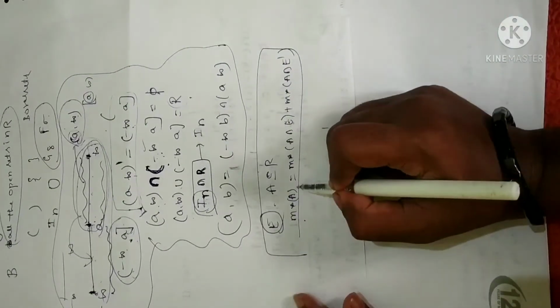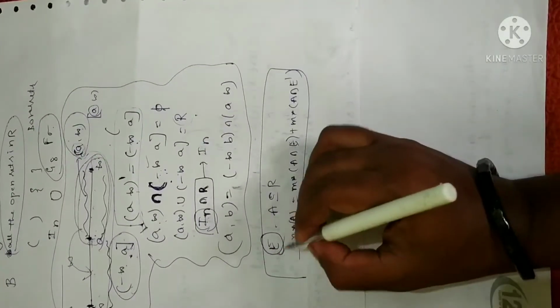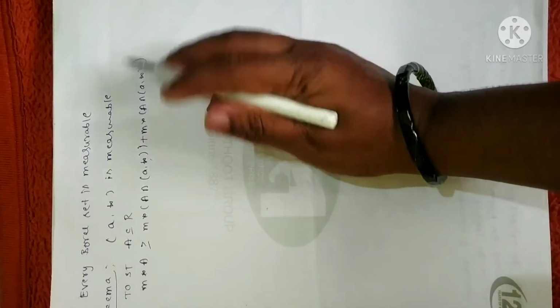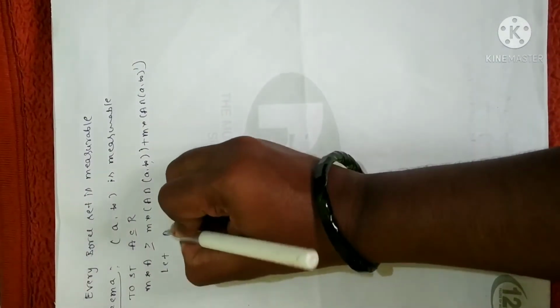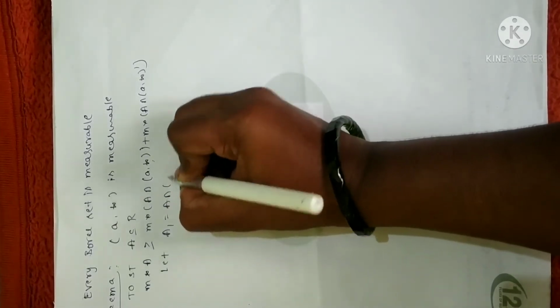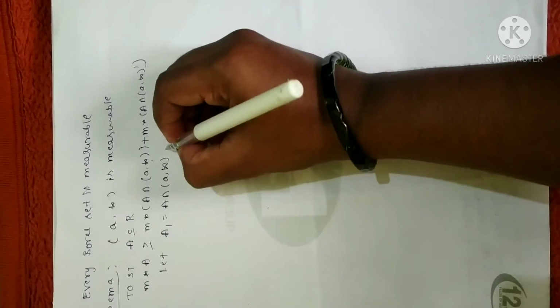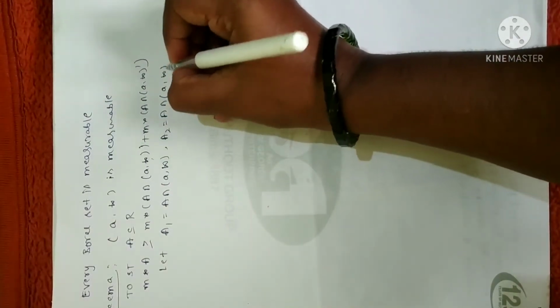This concept I have explained n number of times. So I have applied the same concept here. I have to prove, instead of E, that (A, infinity) is measurable. So that is why I have written (A, infinity) here. So this is what I have to prove. Fine. Now let me take A1 as A intersection (A, infinity). So this whole thing I have assumed as A1, and let me take A2 as A intersection the complement of (A, infinity).